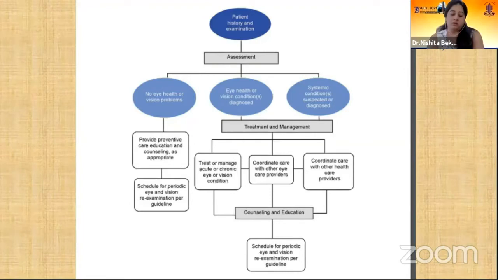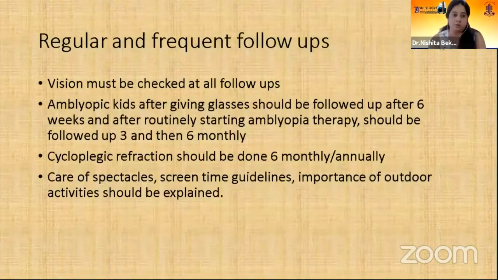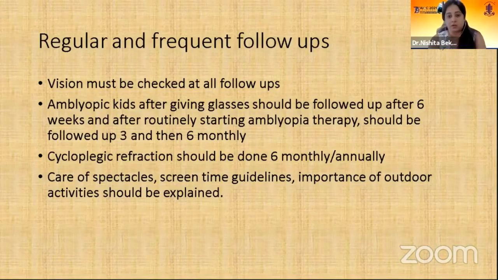Afterwards, we also need to have regular and frequent follow-up of such kids. Vision must be checked at all follow-ups. Amblyopic kids, after giving glasses for the first time, should be followed up after 6 weeks. And after routinely starting amblyopia therapy, they should be followed up 3 and 6 monthly. Cycloplegic refraction should be done 6 monthly, at least annually. At every visit, you should explain about screen time guidelines and the importance of outdoor activities.